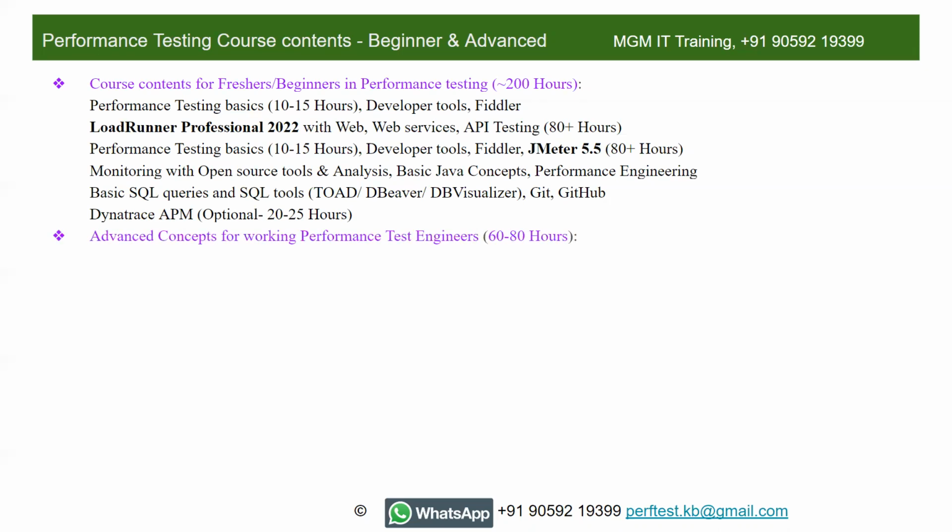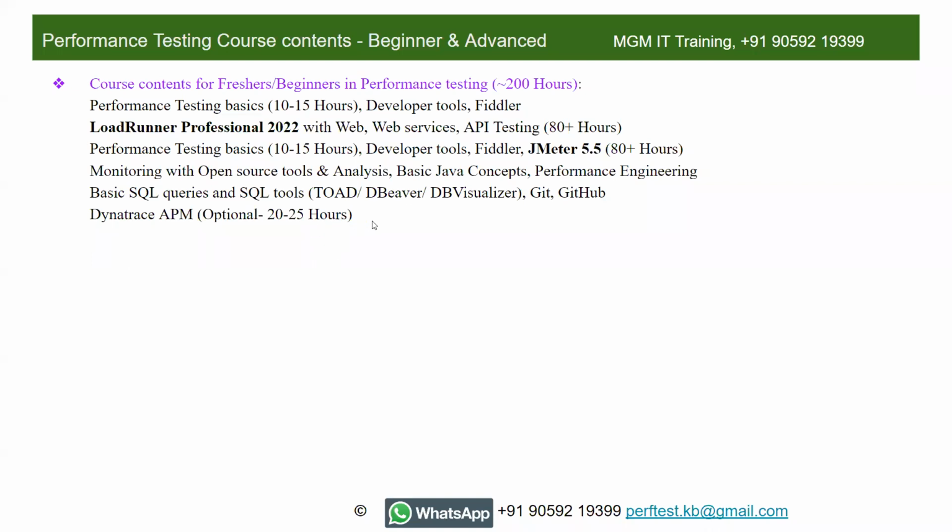And the advanced concepts that I know: right now I don't have any batch currently. I am running 2 batches for this. One morning batch, where I'm going to start LoadRunner from November onwards. And the JMeter batch was started a week back, as an evening batch. Clear, guys?